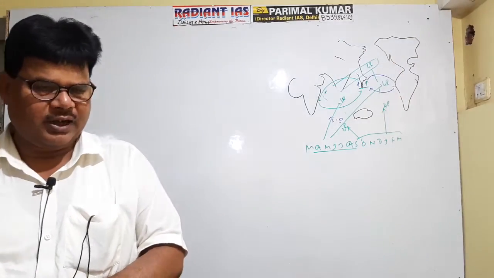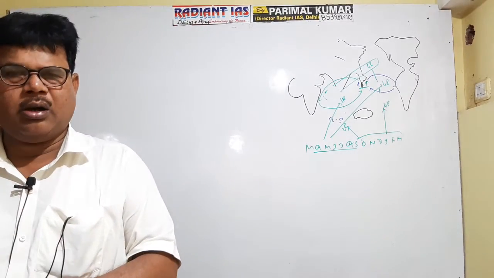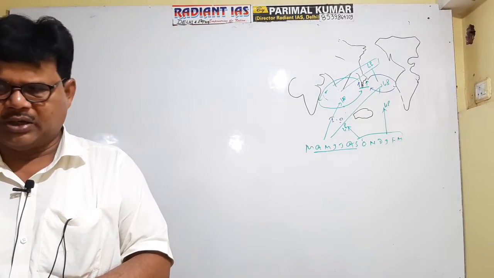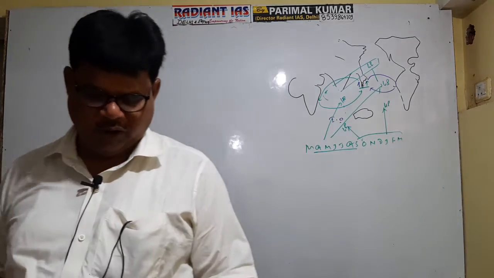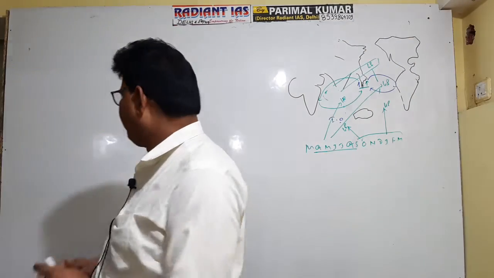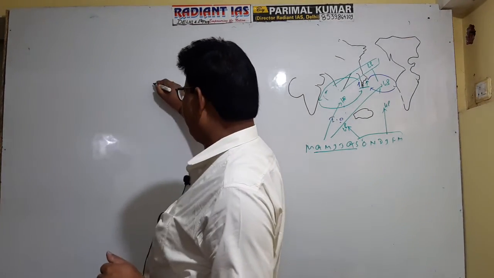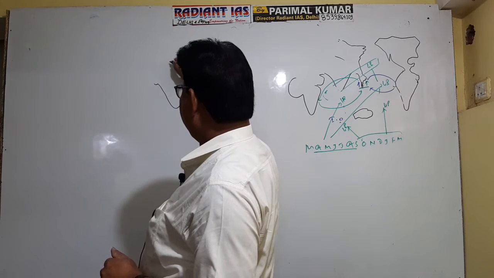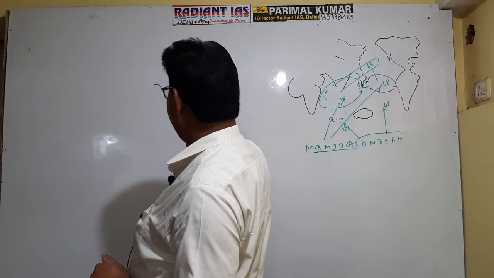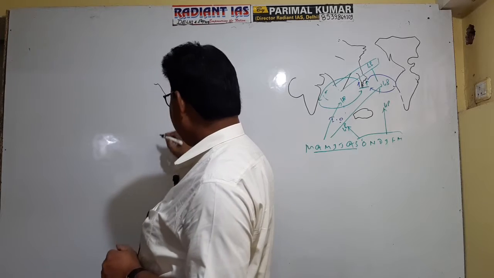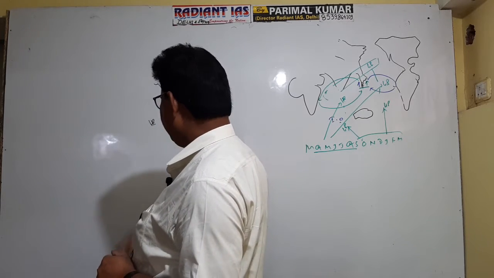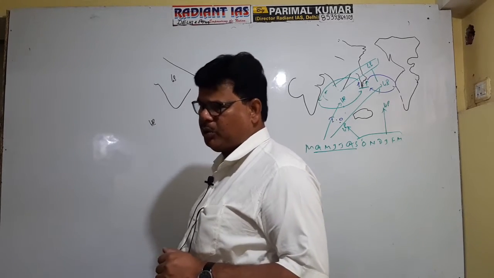As far as the mechanism of monsoon and monsoonal rainfall is concerned, the ideal condition for monsoonal rainfall is that low pressure should exist over the Indian subcontinent and high pressure should exist in the Indian Ocean during the months of June to September.